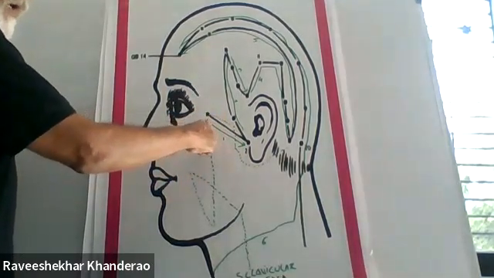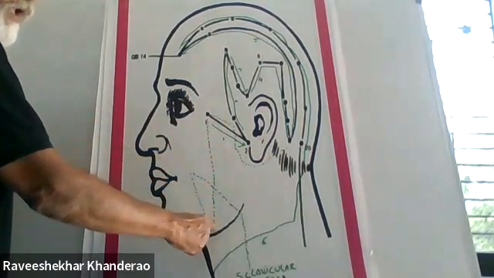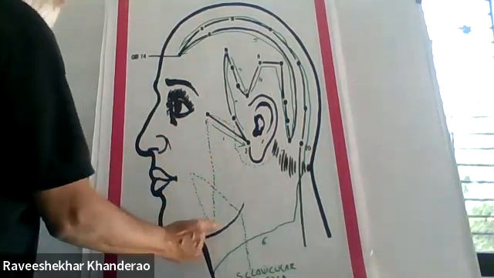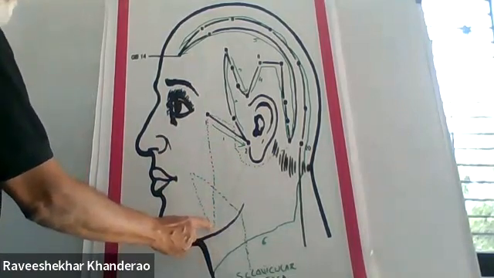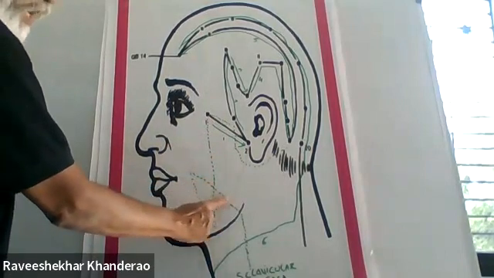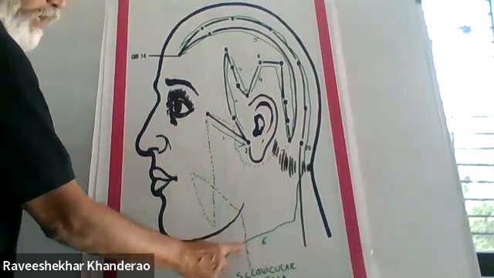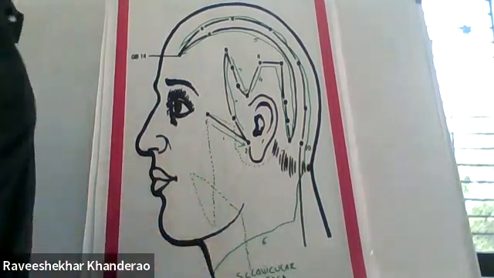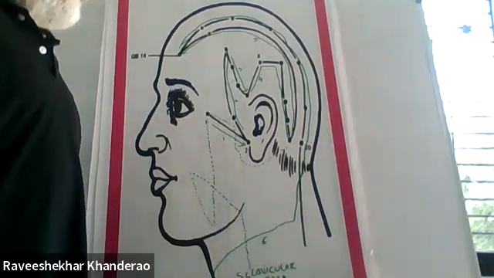From there, it connects to the stomach meridian, here stomach 6, and from there it goes upward towards the lip, then comes down again and meets this meridian at the supraclavicular fossa. Did you understand up to here? Yes sir.